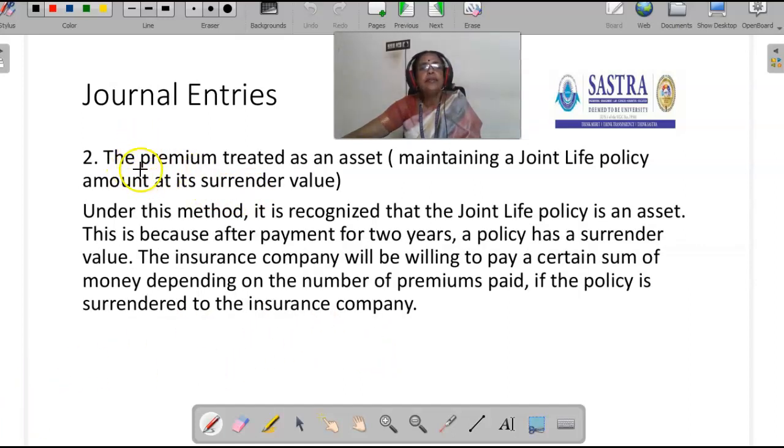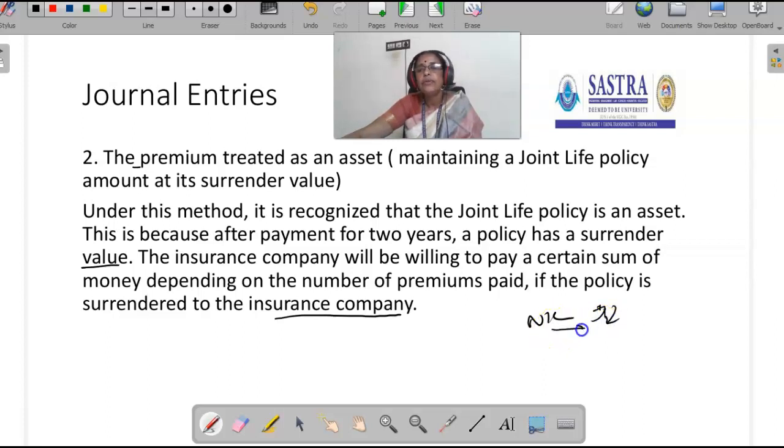Then the second accounting treatment is premium treated as an asset, maintaining a joint life policy account at surrender value. Under this method, it is recognized that joint life policy is an asset. This is because after payment for 2 years, a policy has a surrender value. The insurance company will be willing to pay a certain sum of money, depending on the number of premiums paid, if the policy is surrendered to the insurance company. The first year the surrender value is nil, then at the second year end it has its own surrender value. If we are not in a position to continue the insurance policy, we can surrender it and get back some amount.